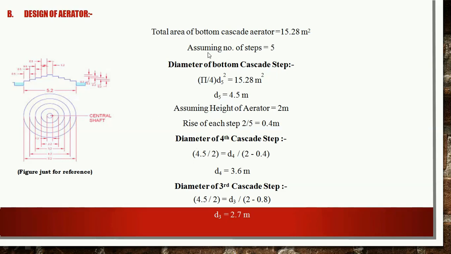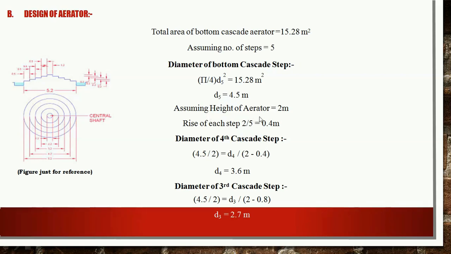Now we have to assume the number of steps. The given range is between 3 to 9. We will assume number of steps as 5 steps. So first we will now calculate the diameter of the bottommost cascade, that is the 5th step. Using the formula pi by 4 d5 square is equal to 15.28 meter square. We get the diameter of 5th step as 4.5 meter.